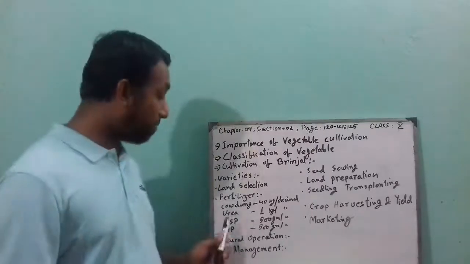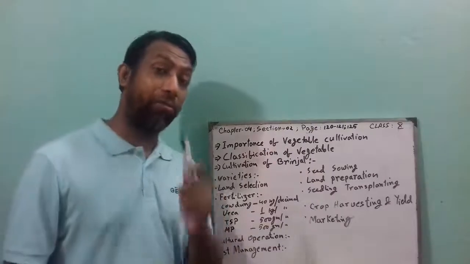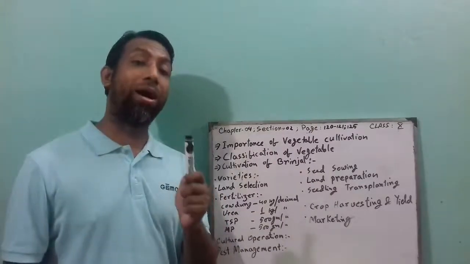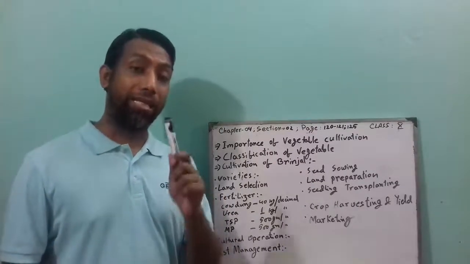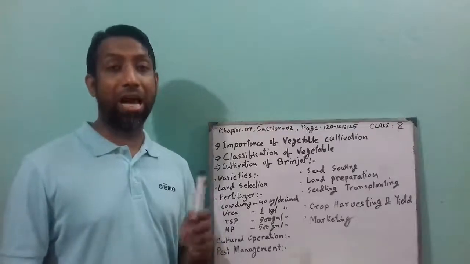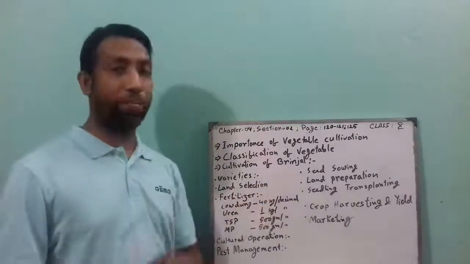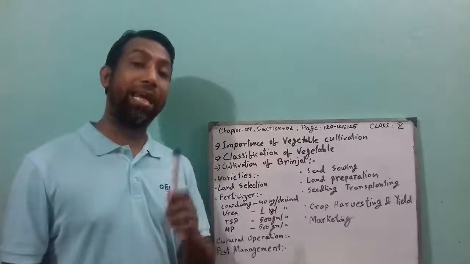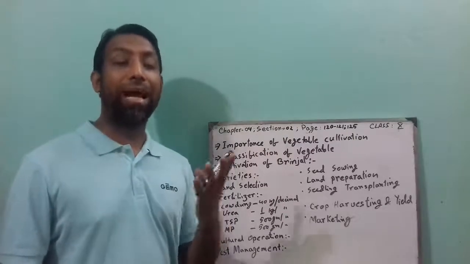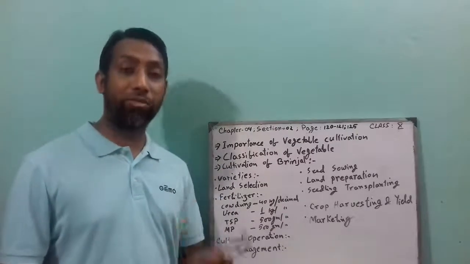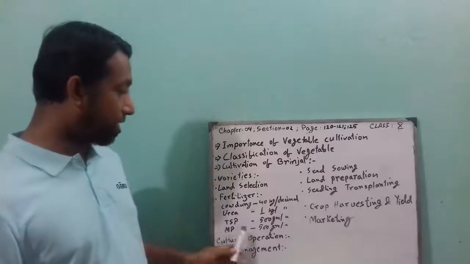Make sure you weed the field every 1 or 2 days. Otherwise, the weeds are very harmful for your brinjal plant, because weeds are also plants, so they take up the nutrients from the soil as well. So this is the cultural operation.